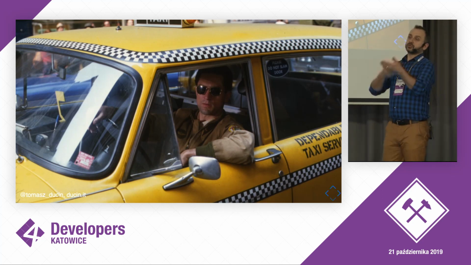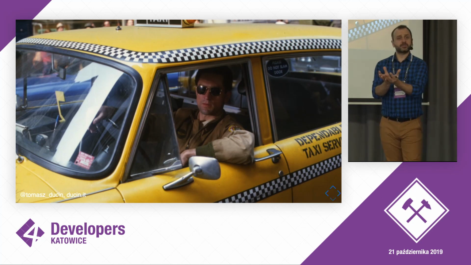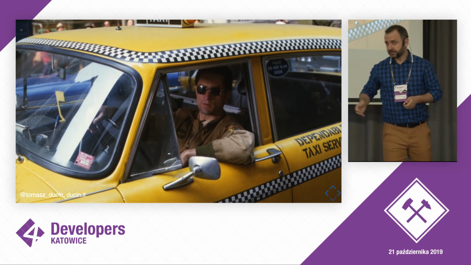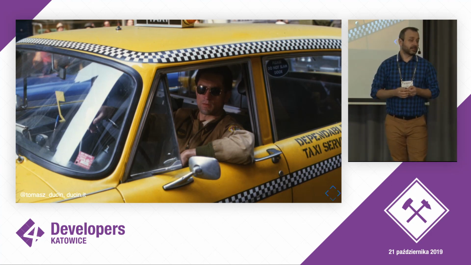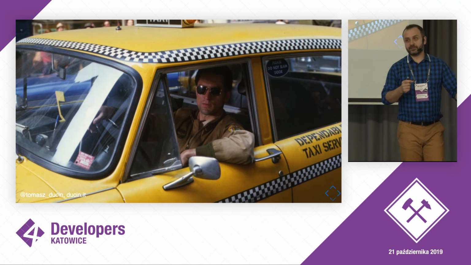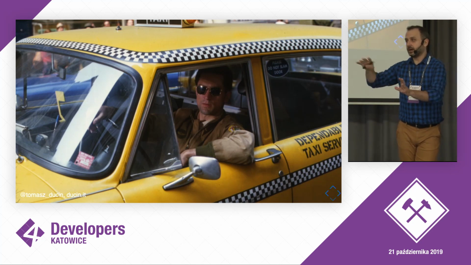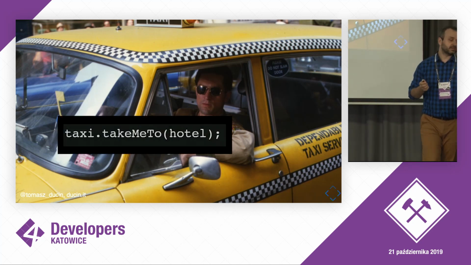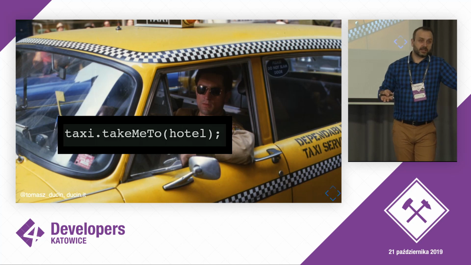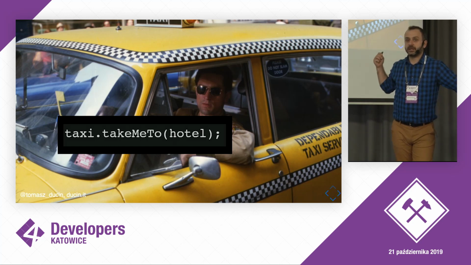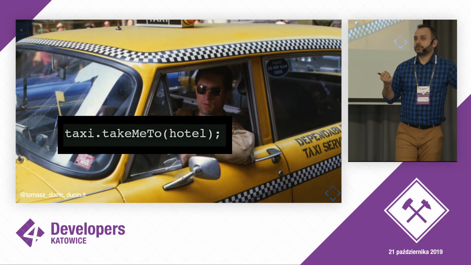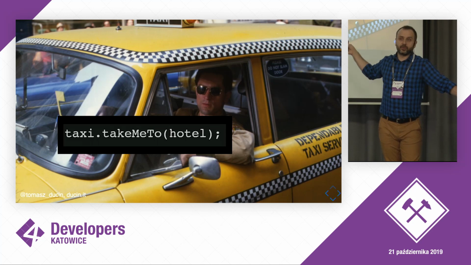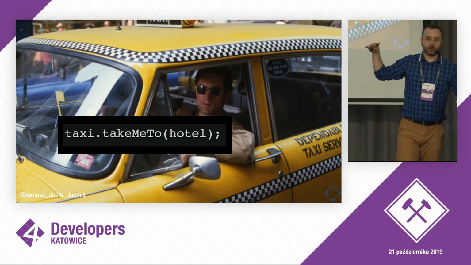However, we could invert the control by introducing a very specialized object that would basically know how to deal with all this low-level stuff. In this example, this could be just a taxi driver. And this taxi driver would have a very simple API, basically hiding all the details inside. So this public API in this case could be just take me to, taxi.takeMeTo, and here goes the destination point. Now, if we invert the control, you could say that this could be a facade pattern or adapter pattern or factory or whatever, or command.